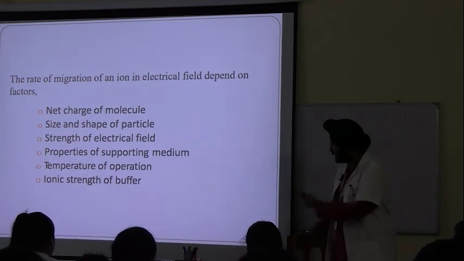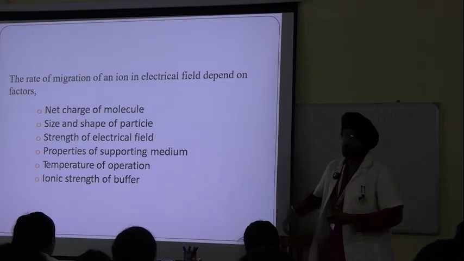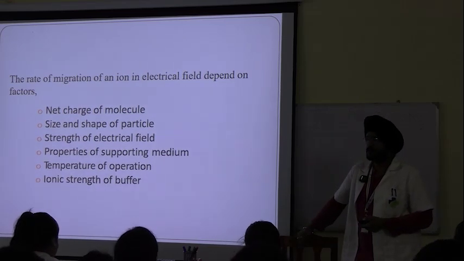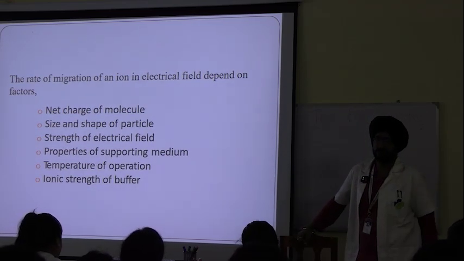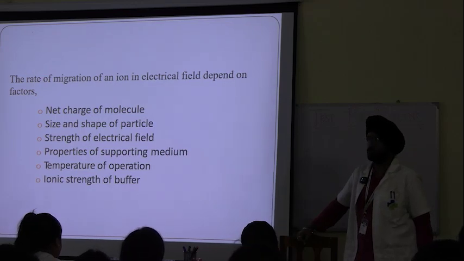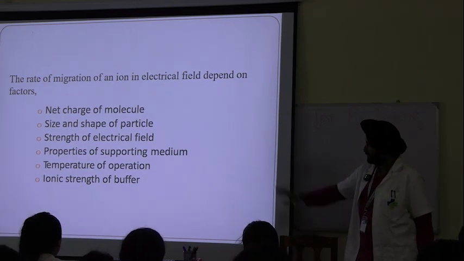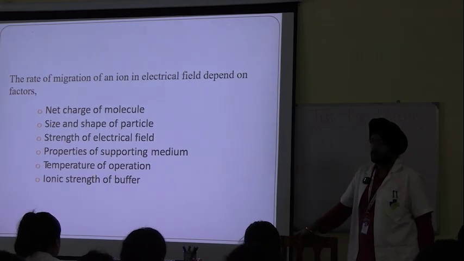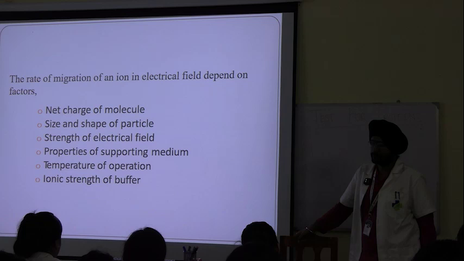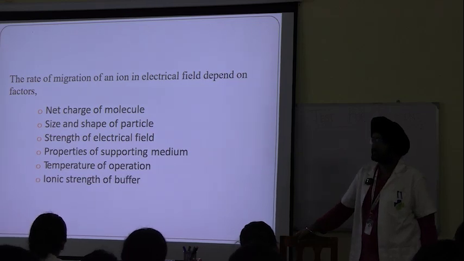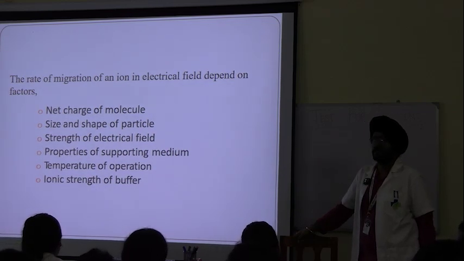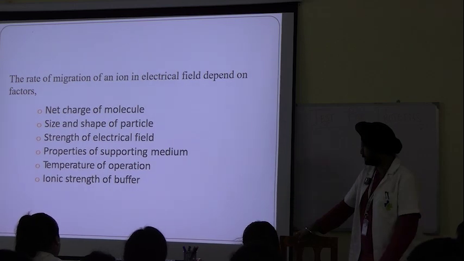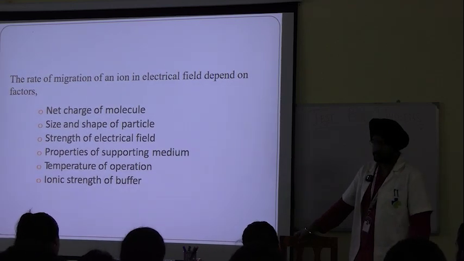On these 6 principles, there are 1 or 2 minor more. If I remember, I'll tell you at the relevant time. These 6 are major. These only affect the electrophoresis. सब बताएंगे अभी. Supporting medium, buffer सब लिख लो.